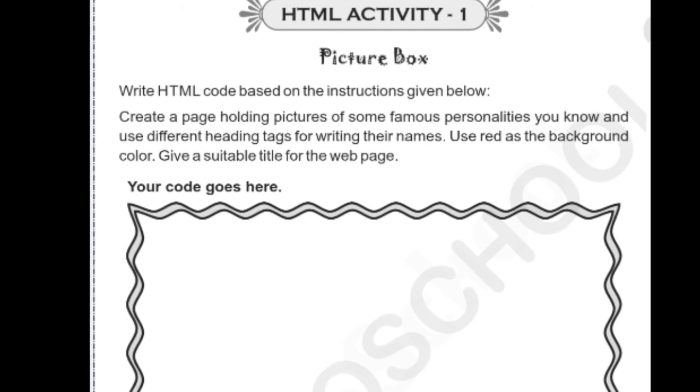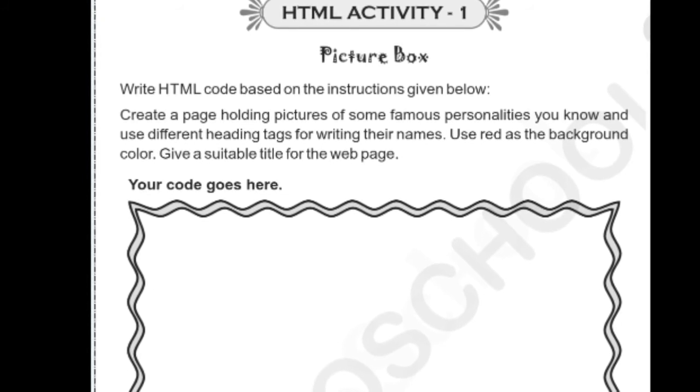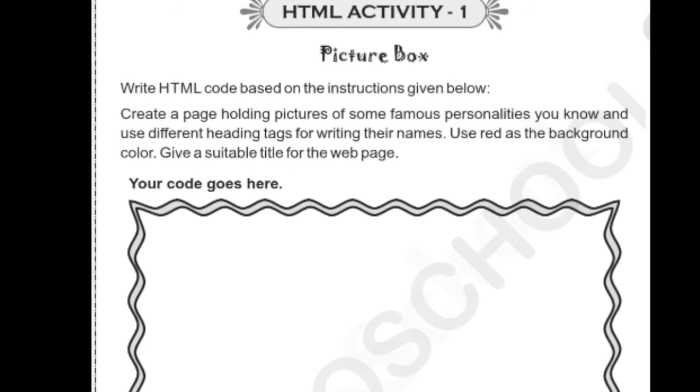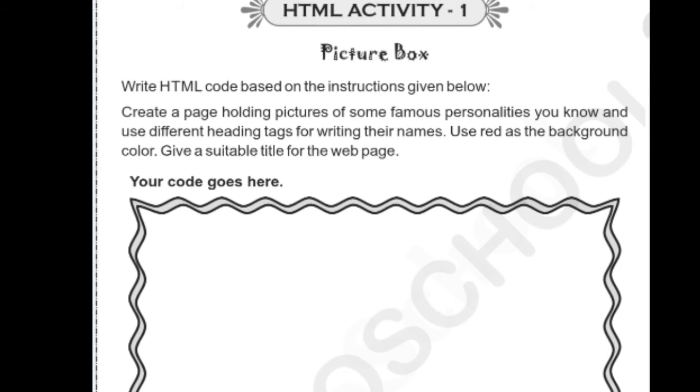Children, understand? I hope you can do it. So try this activity, write the answers neatly. Draw the sample web page in the given text box and write the coding. Okay, so complete it, write the date of the activity and write neatly, give a neat presentation in your book.